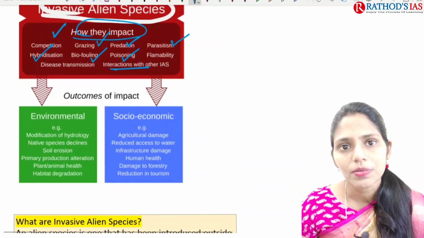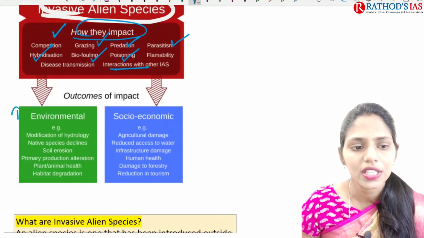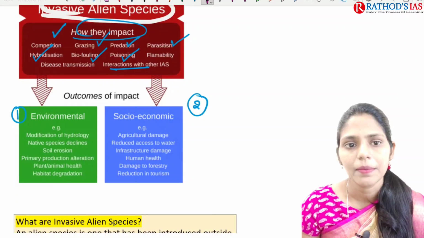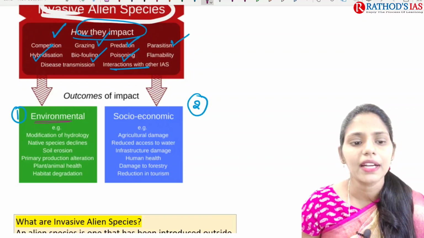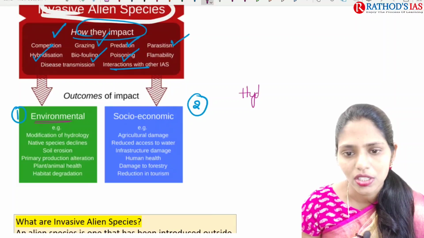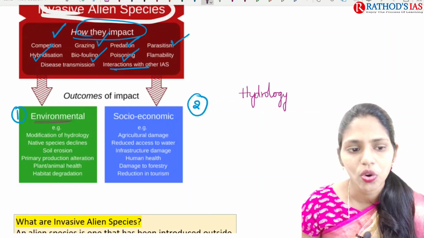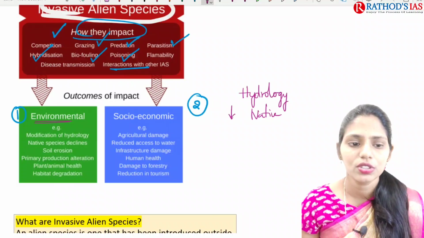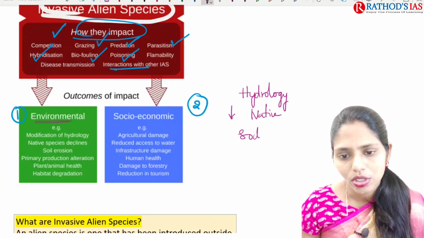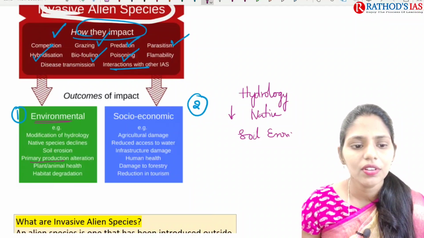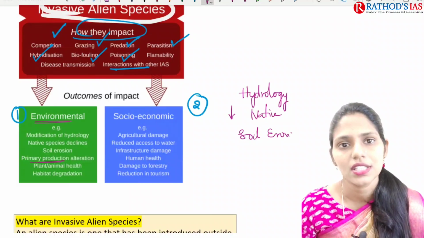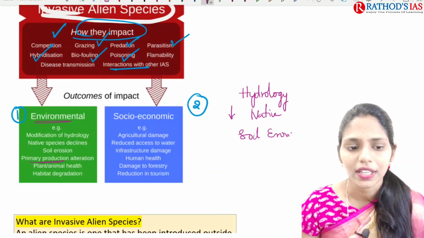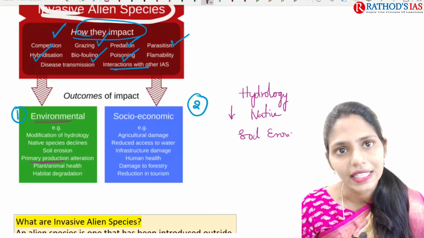If we are talking about the outcomes of impact, we can see them in two ways. The first one is environmental impact, and the second one is socio-economic impact. Environmental impact leads to the modification of hydrology. Hydrology means related to water. There is also native species decline, which is a declining number of native species, and sometimes soil erosion, and production changes, that is, differences or alteration. Next, plant or animal health is also affected, and that also leads to habitat degradation.